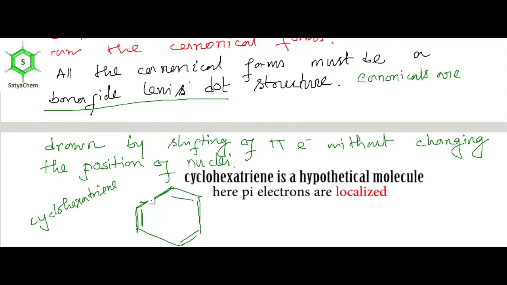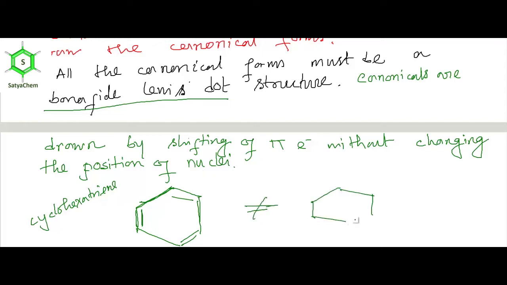Then the bond distance between CC single bonds and C=C double bonds is not the same, because they are localized. So you can't shift the pi electrons here. Okay, we cannot compare it with benzene because bond lengths are different in the two cases.